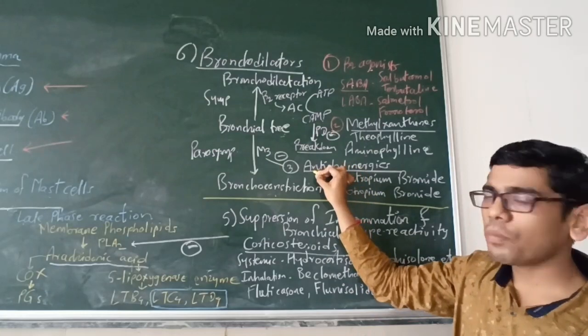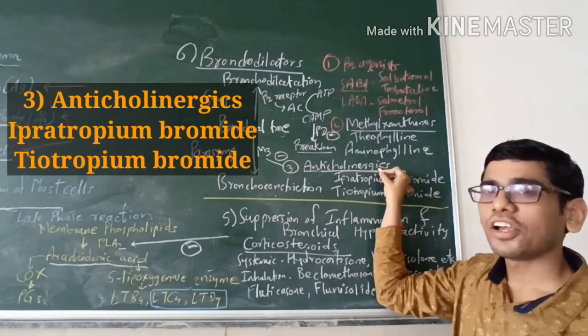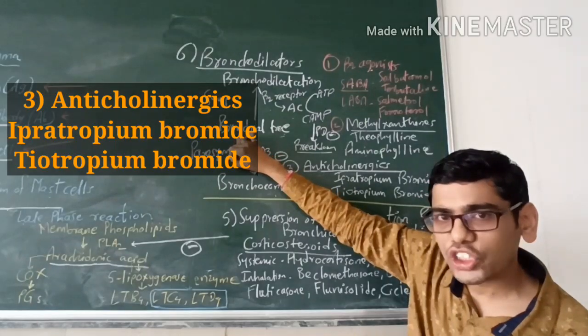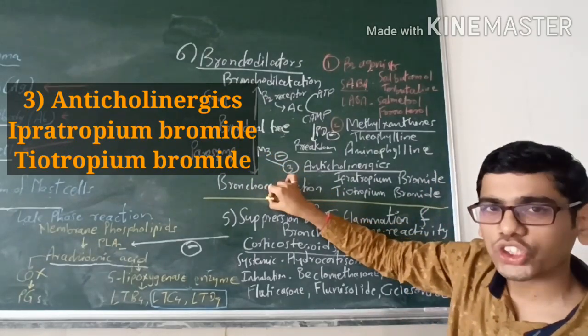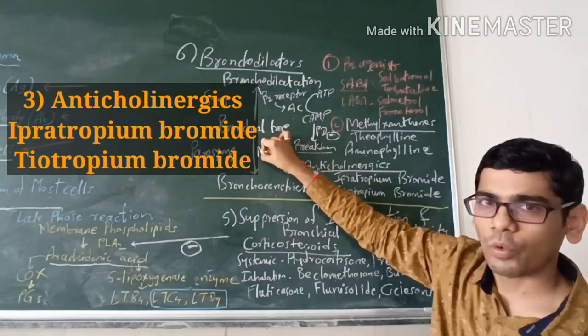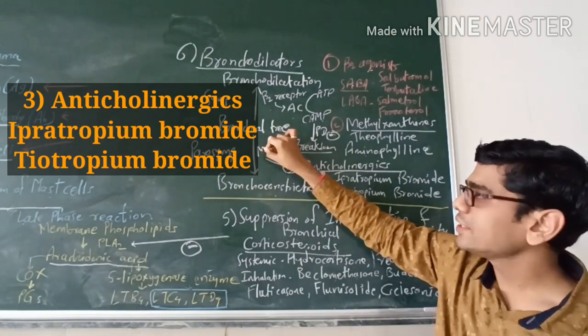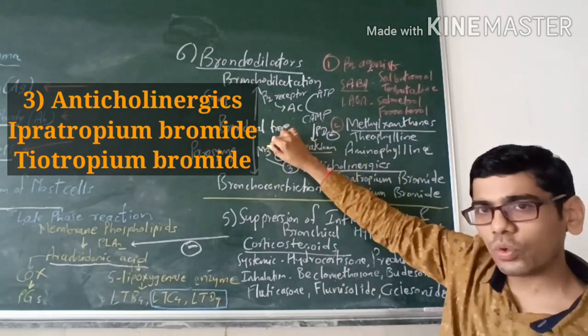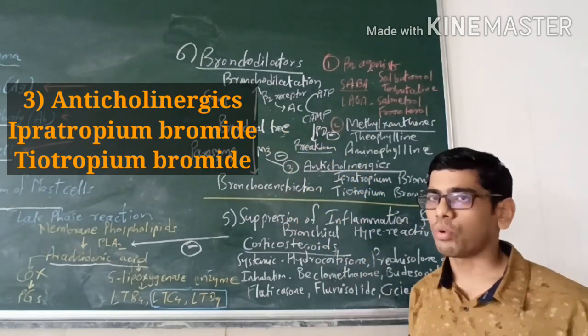And our third group of bronchodilators are anticholinergics. Remember, in the bronchial tree, if the parasympathetic stimulation is predominant, bronchoconstriction will occur through the stimulation of the M3 receptor, the muscarinic receptor. This M3 receptor is present in the bronchial smooth muscle. It is stimulated by acetylcholine and will cause bronchoconstriction.